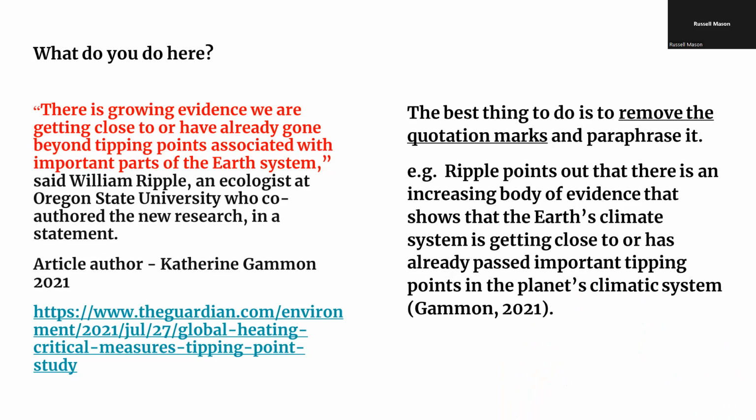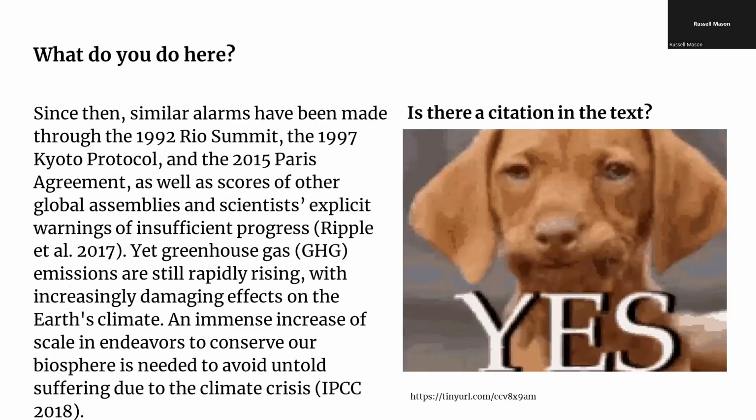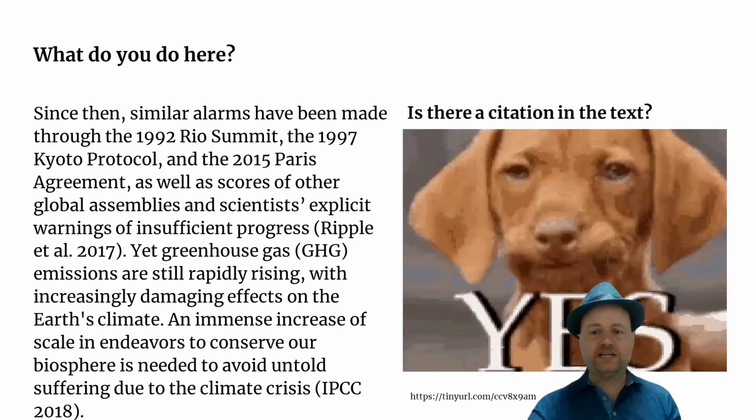I just changed the vocabulary as we normally do, and I just included the citation at the end for Gammon. So there's no citation for Ripple in the text. Ripple is the speaker, but we do not cite Ripple, we cite Gammon because Gammon is the article that we read. But when you've read that and compared the two, let's move on and look at what we are going to do. The one we are going to do is different.